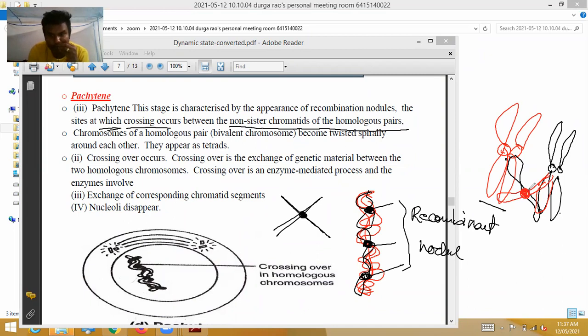Here the recombinant nodule will be there. In between, these two are sisters, these two are sisters, and this to this is non-sister, in between non-sister chromatids. Individually, these are called chromatids; together this is homologous chromosomes. Crossing over occurs between non-sister chromatids of homologous chromosomes.